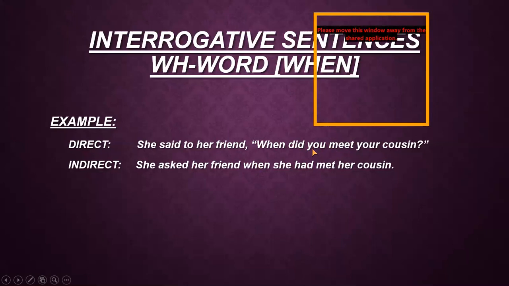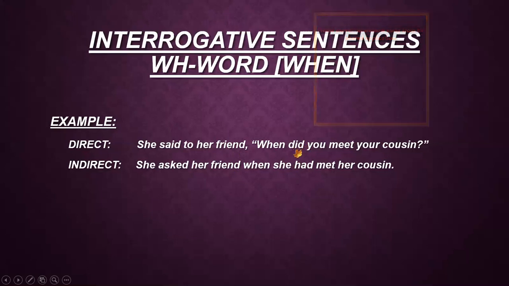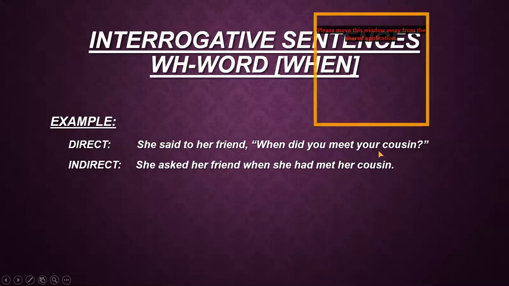You is here as a subject. You is the second person, so it depends on the object. Friend may be a male person or a female person, but I suppose she is a female person, so I have added she here. Then for past perfect tense I have added had with the third form of verb. The first form of verb given is meet and the third form is met. Then your, again it is a pronoun, so it must be changed.